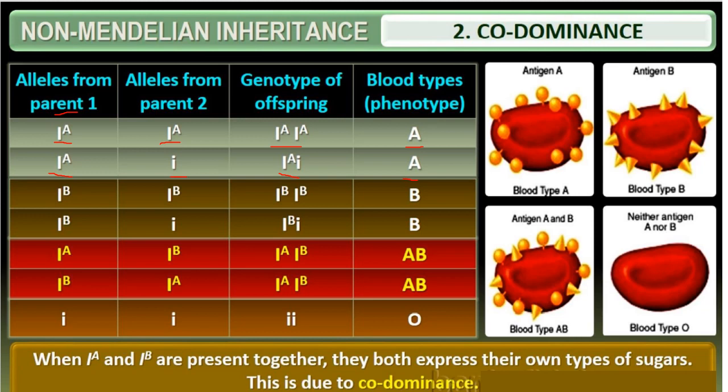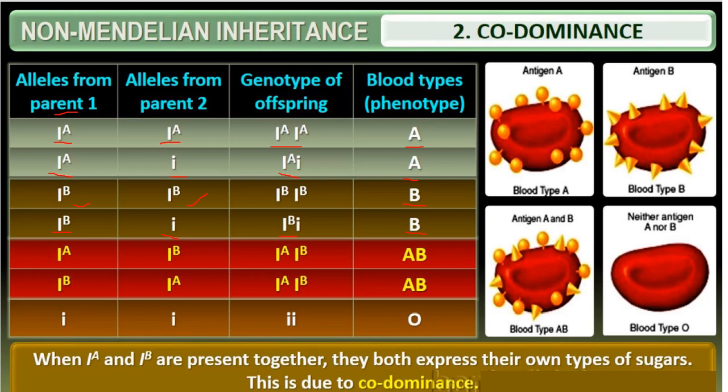Then coming to another possibility, if it is IB and IB, the genotype will be IB IB, so that will be the phenotype, the blood group will be B. Then coming to another possibility, IB and small i, so IB and small i also represents the blood group B.